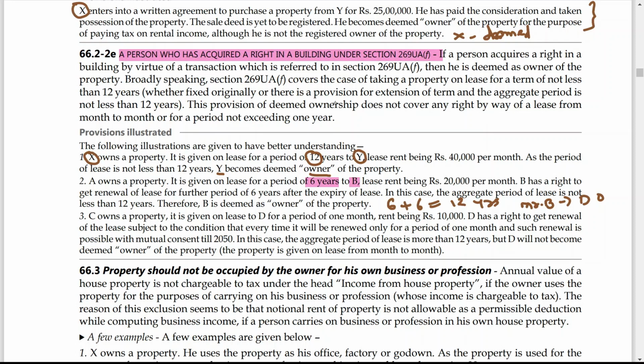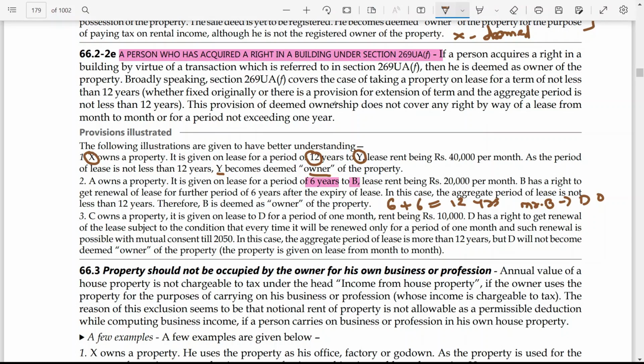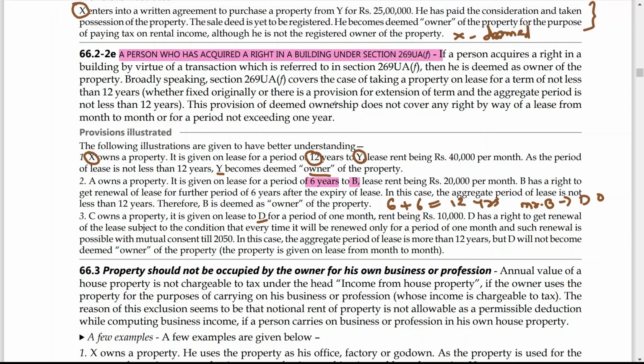Means what is the special in this case? In this case, C has given property to D, and D has a right only on a monthly basis, and D has a right that it can be extended up to 2050, but it is extended on the mutual consent of both the persons. And that is why here, what is the rule under 269UA?